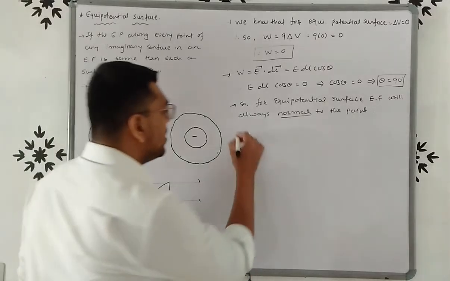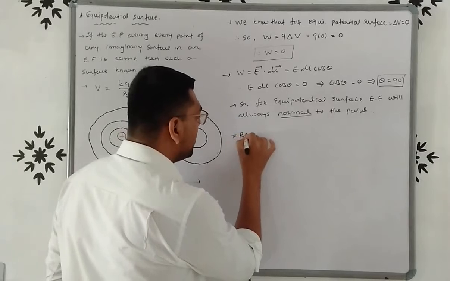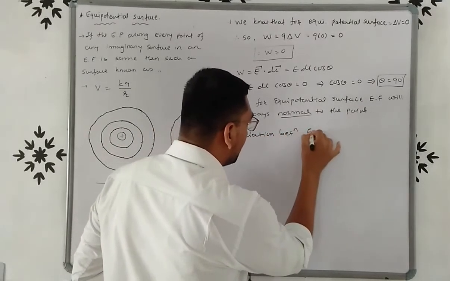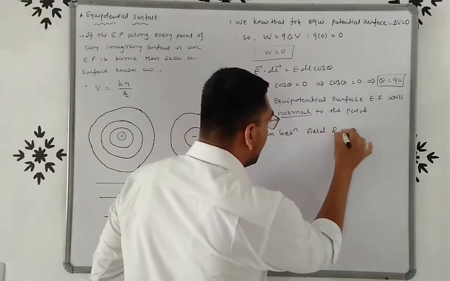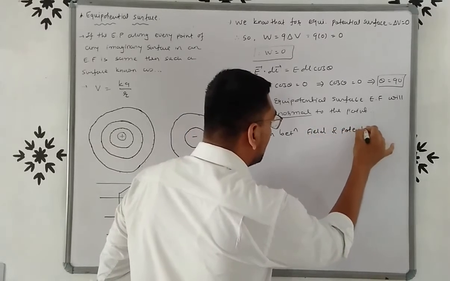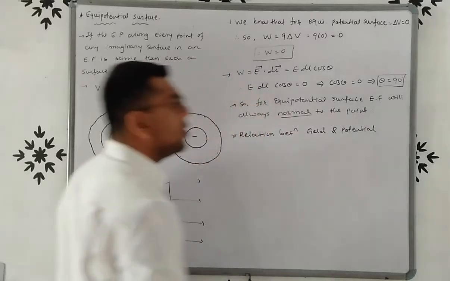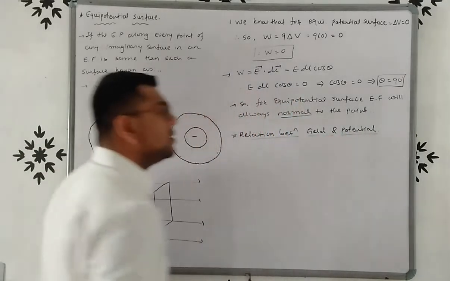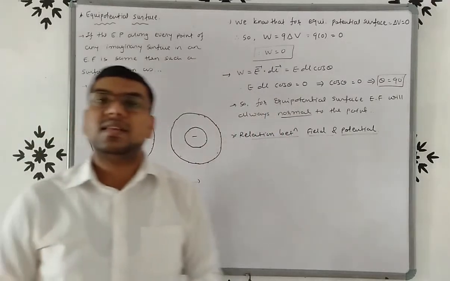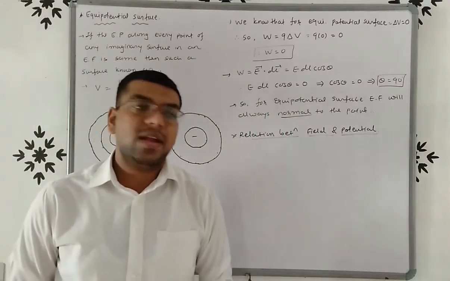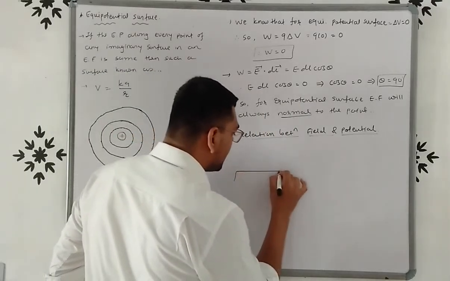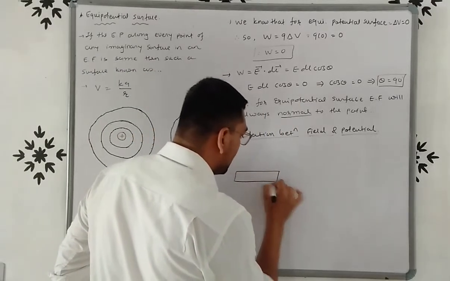Now friends, we will discuss the relation between field and potential. Now, to derive the relation between electric field and potential, here we consider the first surface like this, right?